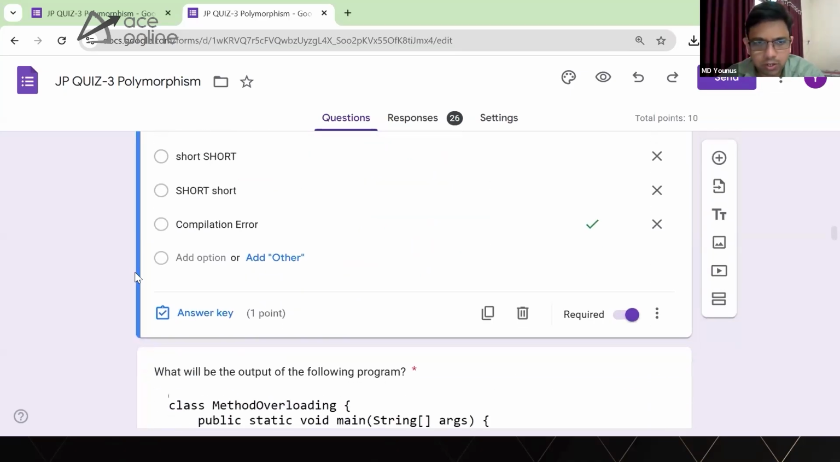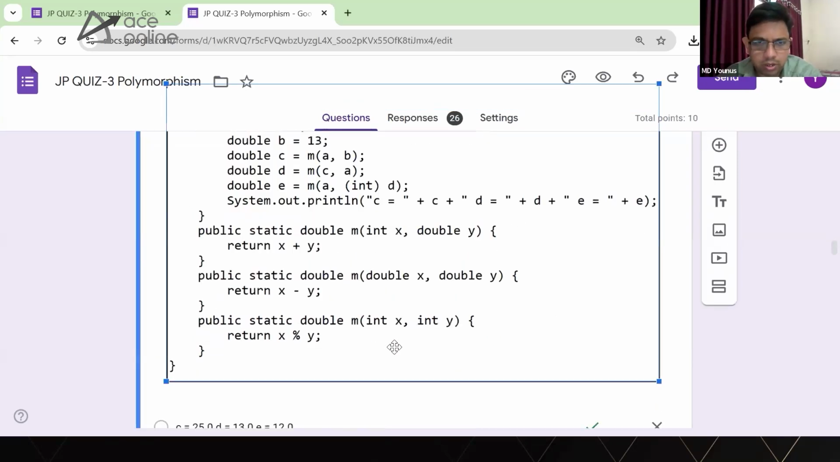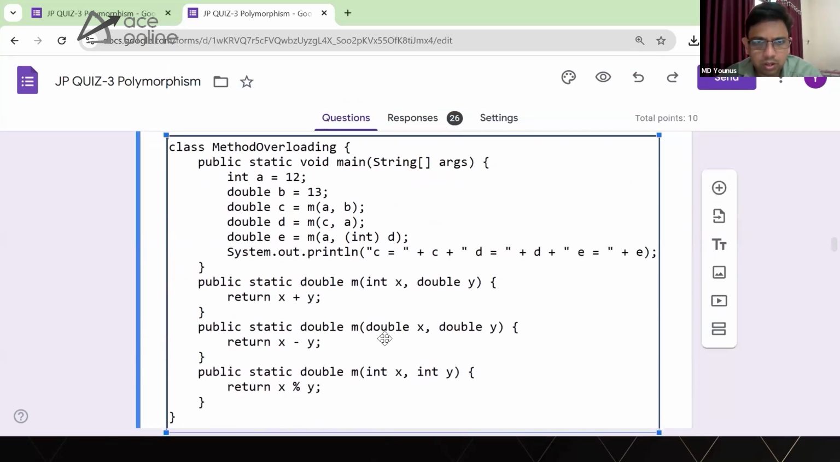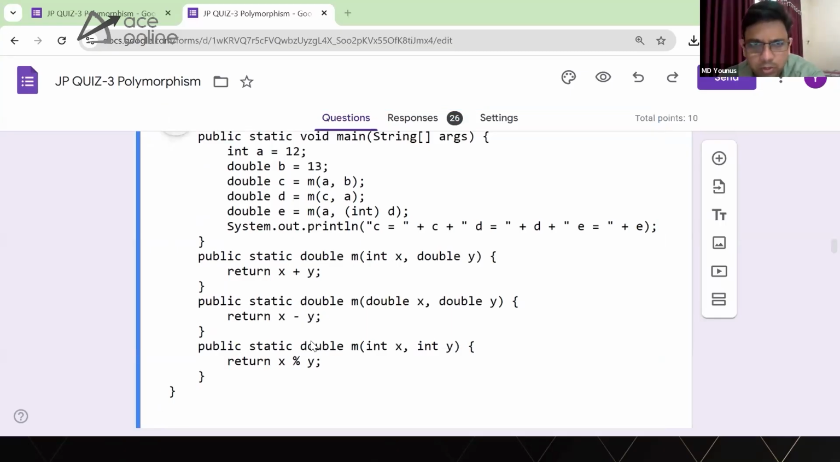If you see the next one here, I think you can calculate and see this yourself. We have a method called M, which takes int and double, and double and then int. It's performing some sort of calculation. Let me show you which method gets called for each of these calls. The first thing we have is A of type integer and B of type double.